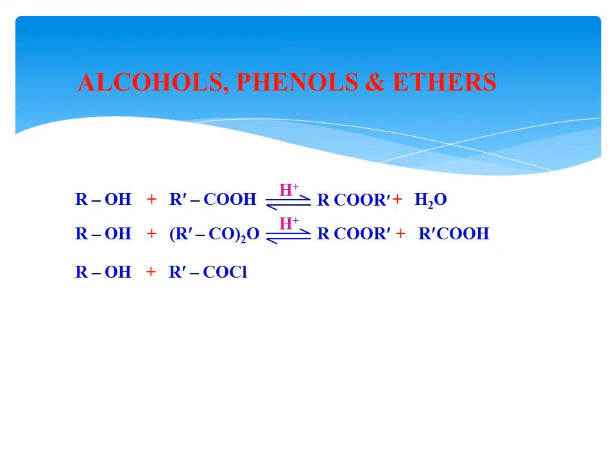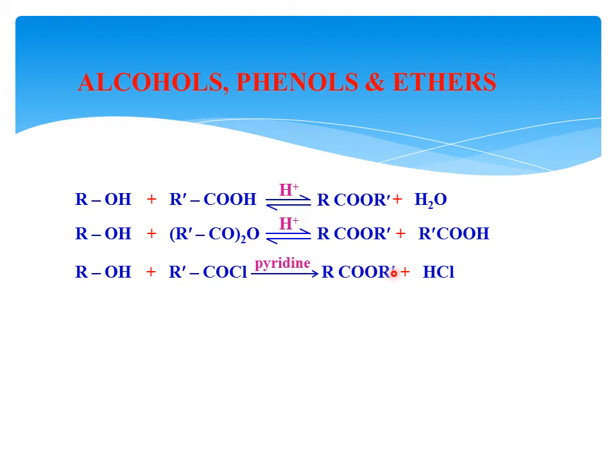Then in another methodology, alcohol reacts with R dash COCl. H of the alcohol and Cl are eliminated as HCl. Then R dash CO and OR form an ester. This reaction occurs in the presence of pyridine.